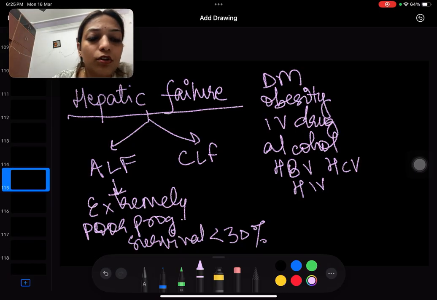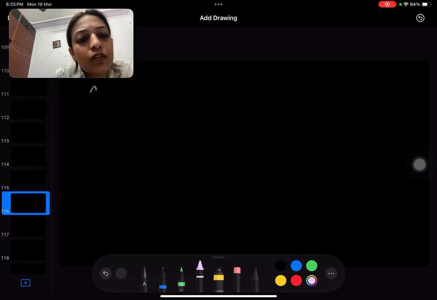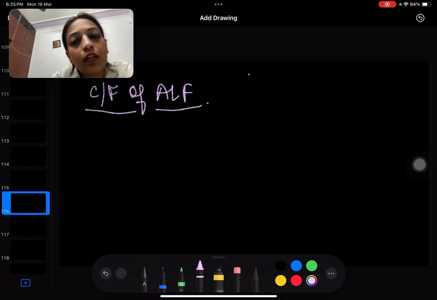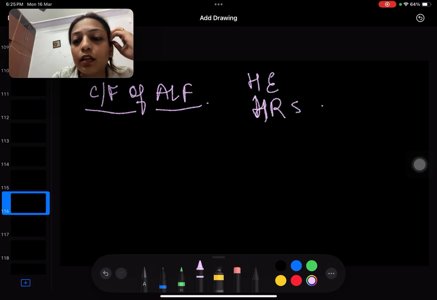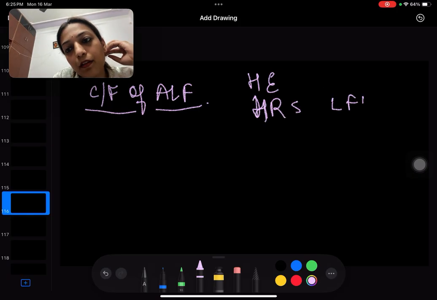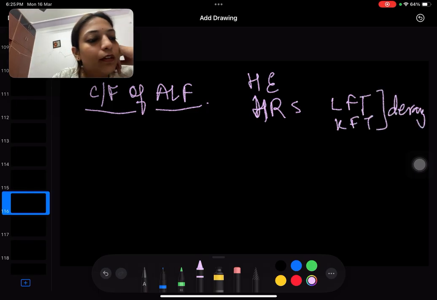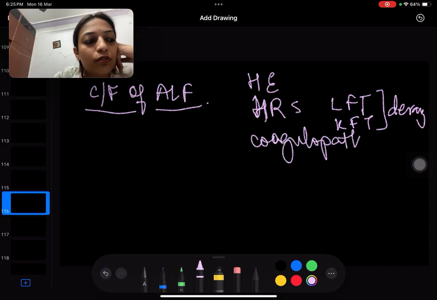Clinical hallmarks of acute liver failure. Let's go towards that. So clinical features of acute liver failure is what we are going to understand right now. What are the clinical features? One is hepatic encephalopathy, altered mental status, the 4 grades that we've read, right? Then hepatorenal syndrome, which means what? That apart from LFT, the KFT is also deranged, right? Then coagulopathy. So these are the clinical hallmarks.